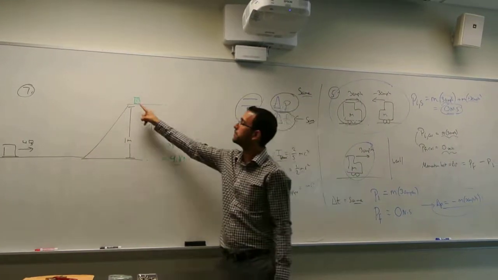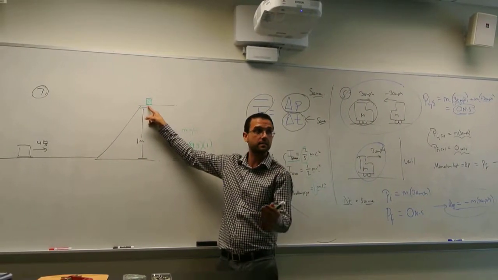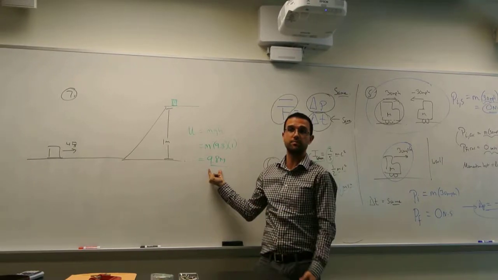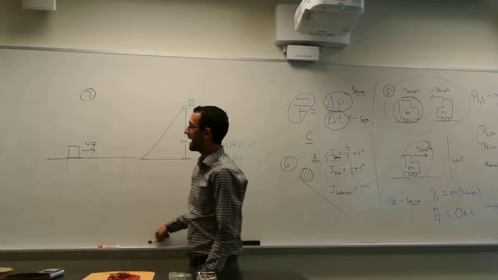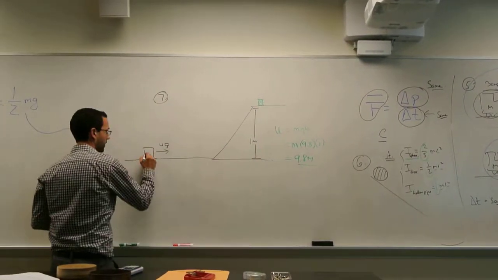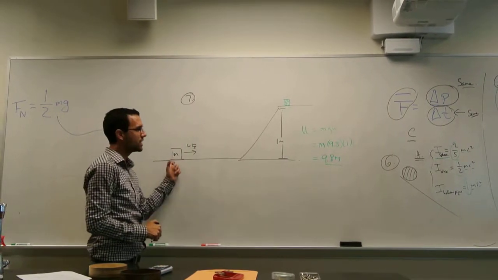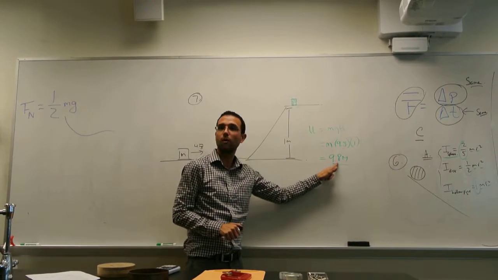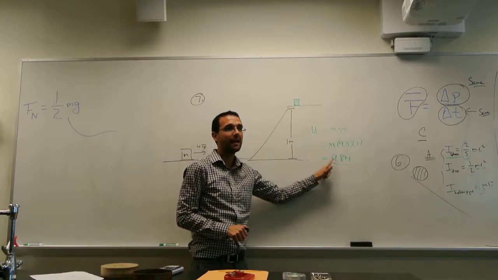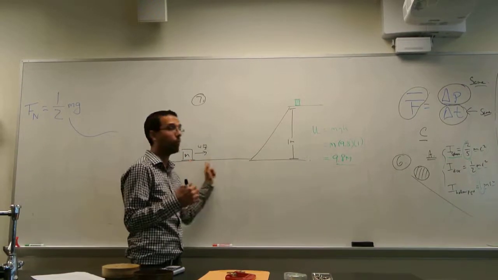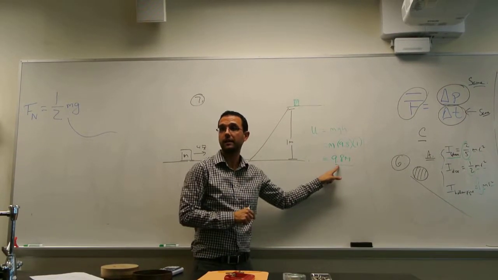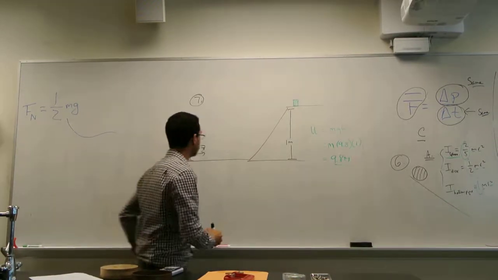Even if it just stopped at the top, it would still have this much energy. So let's see how much energy I start with, and if that energy is any less than this, I won't be able to make it up the hill. If the amount of energy that I start with is more than this, then I will be able to make it up the hill. Okay, so let's see.